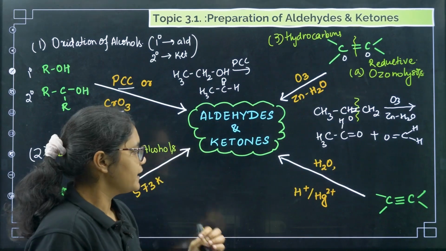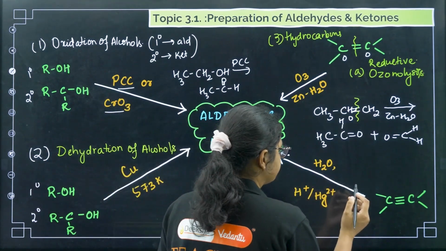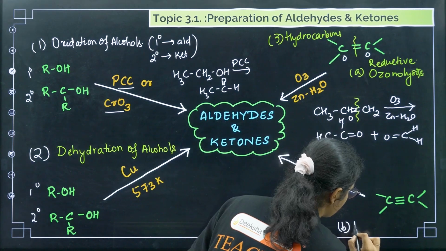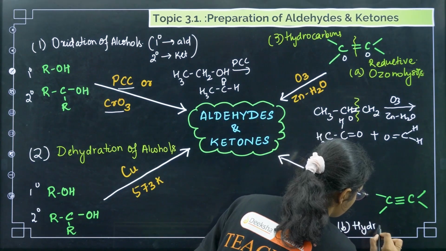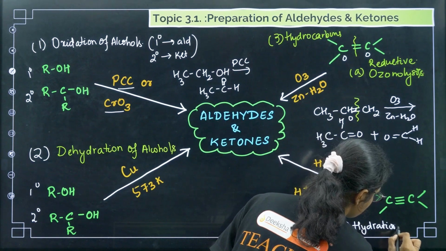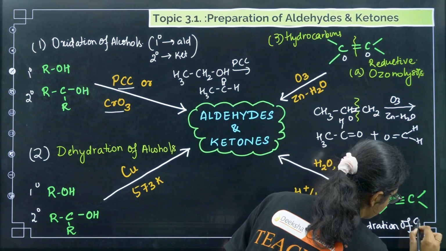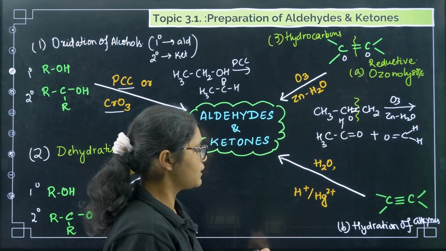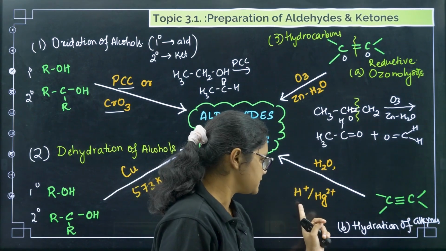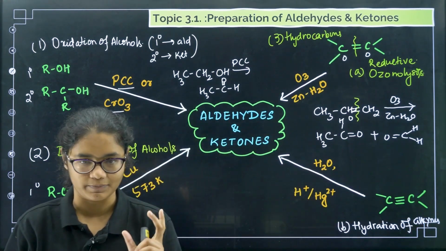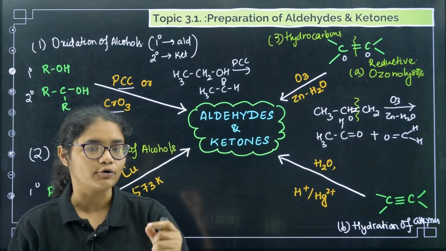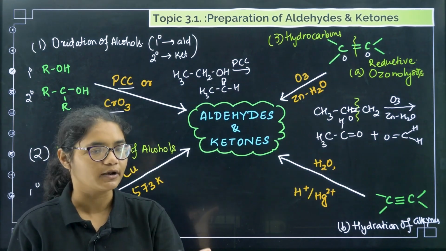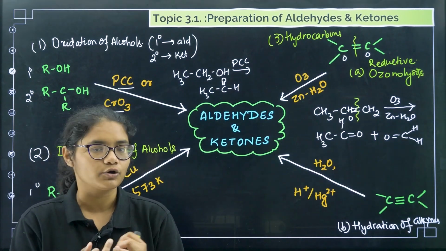First one was ozonolysis, then the second one is hydration of alkynes. Here, when you add H2O in presence of H plus and Hg2 plus, water is added following Markovnikov's rule, meaning OH and H are added following Markovnikov's rule, and then there is tautomerization.